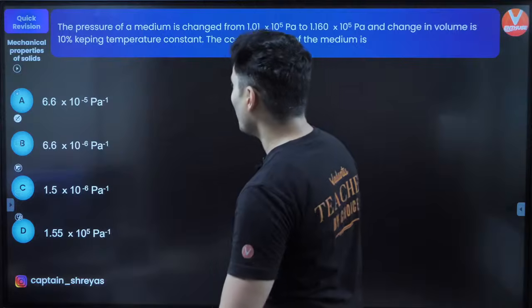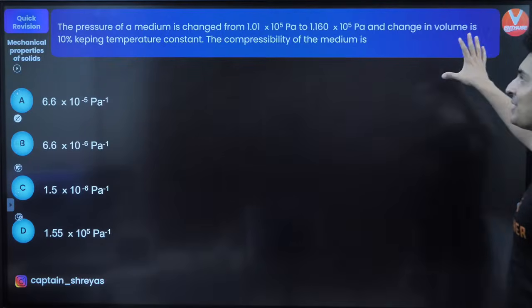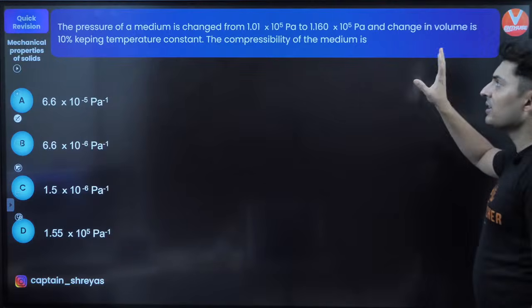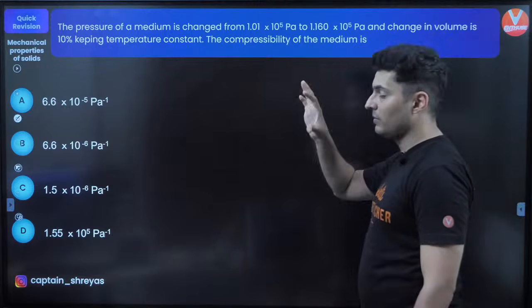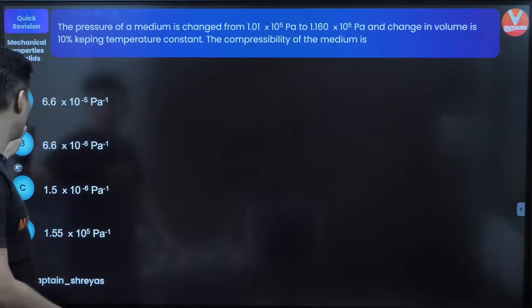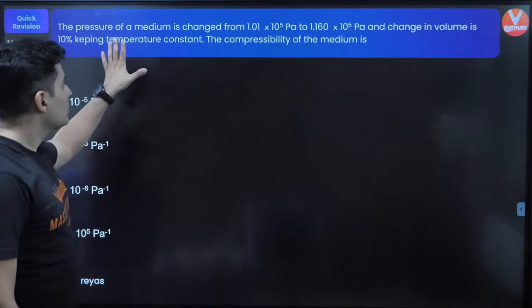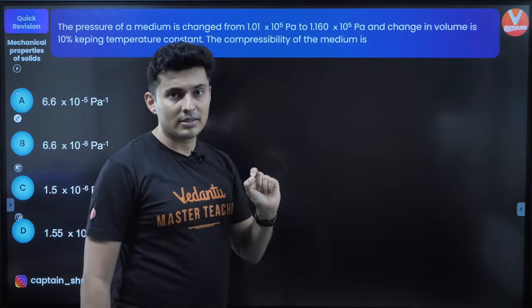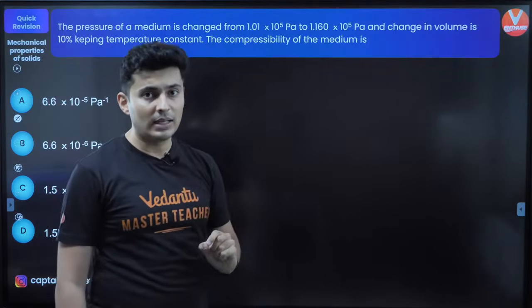Yeah. So next question, the pressure of a medium is changed from this to this. The change in the volume is 10%. Temperature is constant. The compressibility of the medium. Let's try to solve this now. So what is compressibility? Compressibility is inverse of bulk modulus. It's reciprocal of bulk modulus.